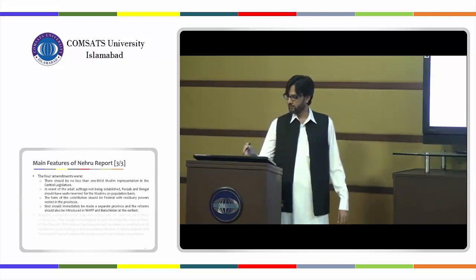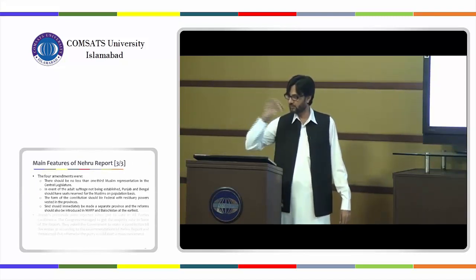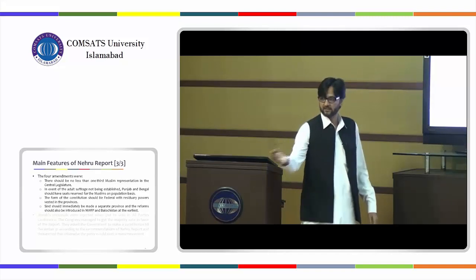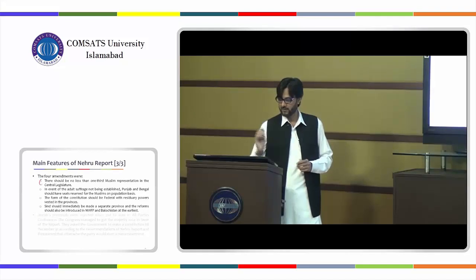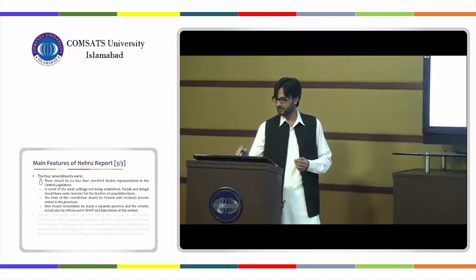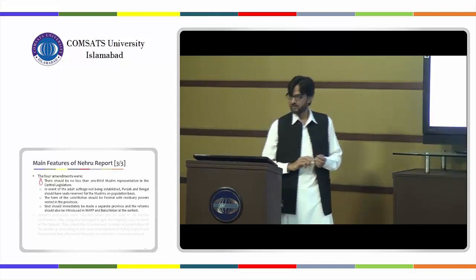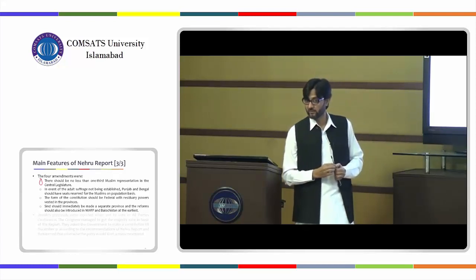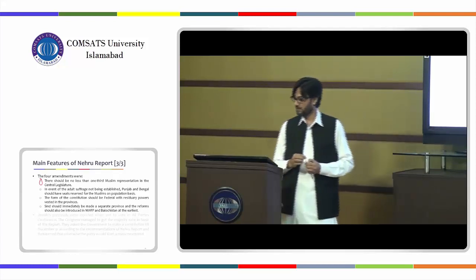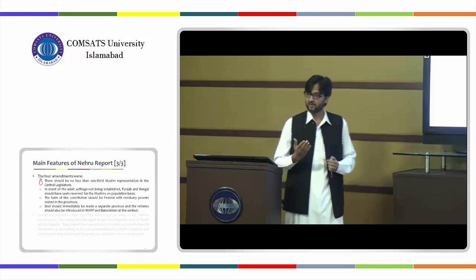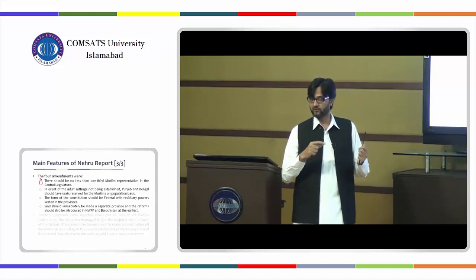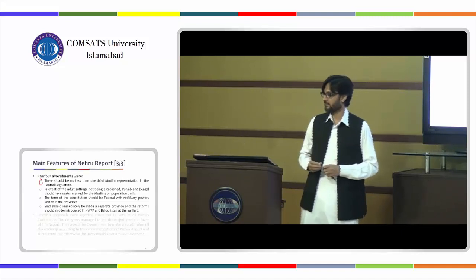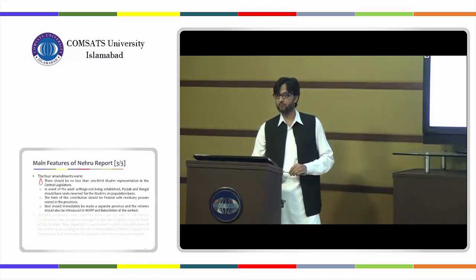Now, 4 amendments were there. There should be no less than 1/3 Muslim representation at the center. They were saying 25%, while the Muslims were demanding 33% minimum, right? Then in the event of adult suffrage not being established, Punjab and Bengal should have seats reserved for the Muslims on a population basis, right? They say that, okay, there should be no reserved seats in Punjab and Bengal, but now they are saying that if adult franchise is not implemented under the future constitution, and elections are held, then these reserved seats should be given to the Muslims, right?